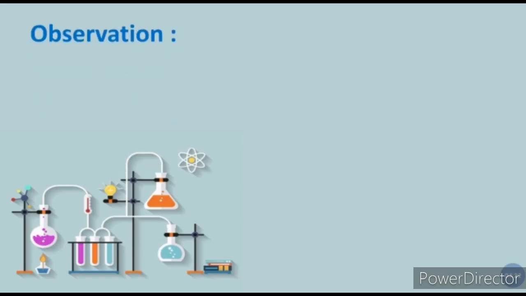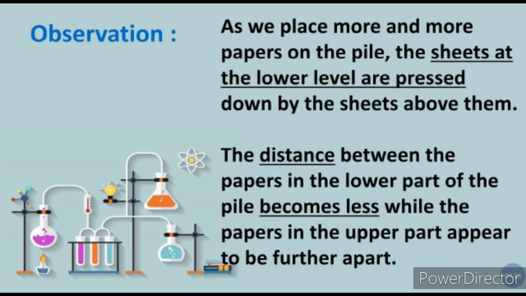So what we have observed in this experiment is that as we place more and more papers on the pile, one above the other, the sheets at the lower level are pressed. Whichever papers are down near the floor are pressed by the papers above.